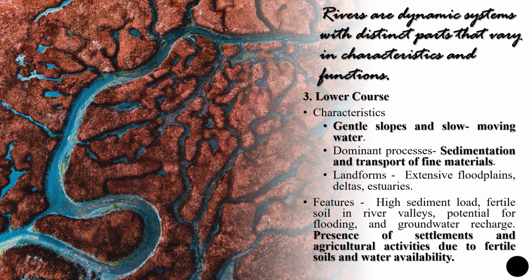The lower course becomes the last part of our river, which is mostly because of its gentle slope nature, and here the river tends to become slower than the previous two courses, and the most dominant process is sedimentation and transport of fine materials. The landforms which have developed at this stage become more extensive floodplains and delta regions because of its high fertile nature, because of the presence of the water and the soil. Here we can see groundwater recharge also. So in this region mostly agricultural activities take place.